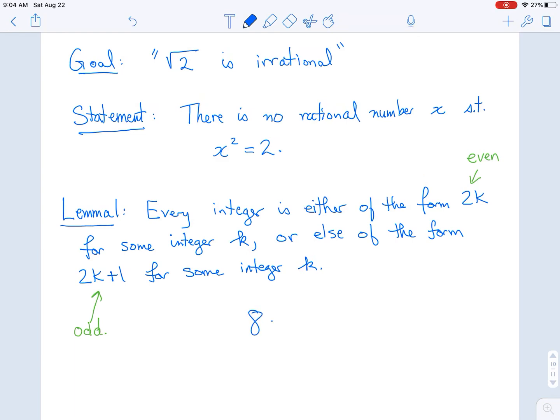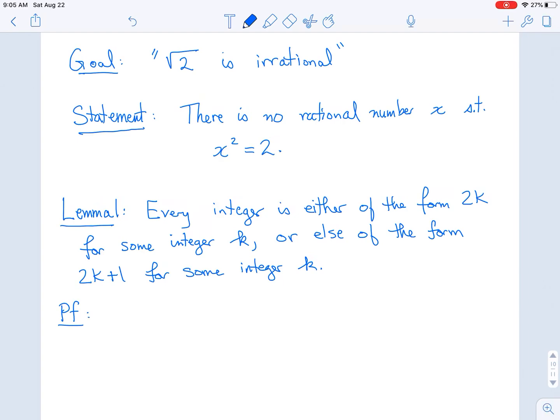And just, I'll erase this in a second, but just to show you what we're talking about, if I take a number like 8, that's 2 times 4, so that would be even. If I take a number like -7, that's equal to 2 times -4 plus 1. So this is of the form 2k plus 1, and therefore it is going to be odd. Okay. So this is something you may have taken for granted, that every whole number is either even or odd. Well, we're going to have to prove it. So let's write a proof.